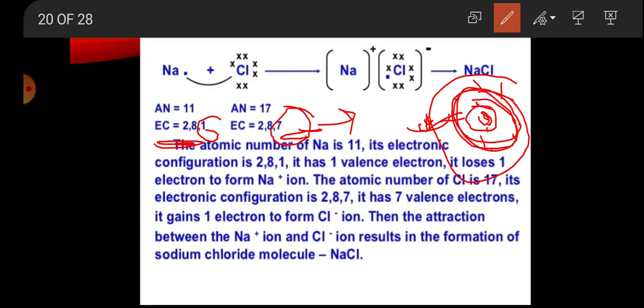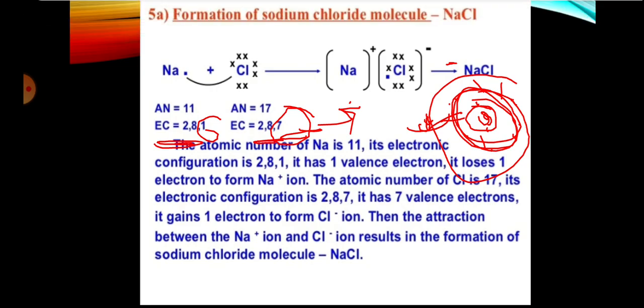Chlorine needs 1 electron to fulfill its outermost shell and be stable. So Na positive and Cl negative arise, because Na gives 1 electron to chlorine to complete its shell.